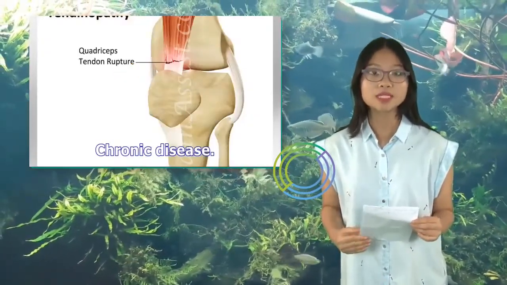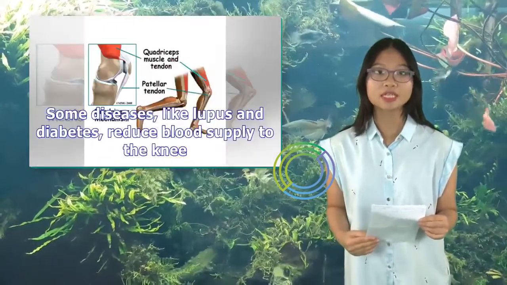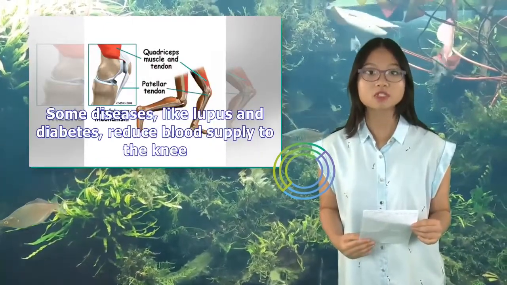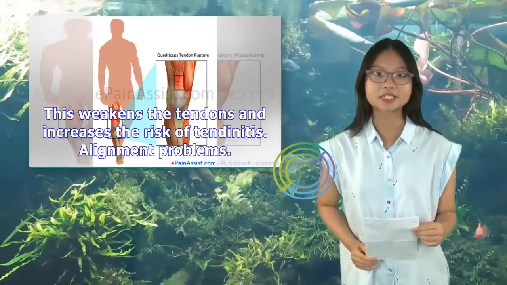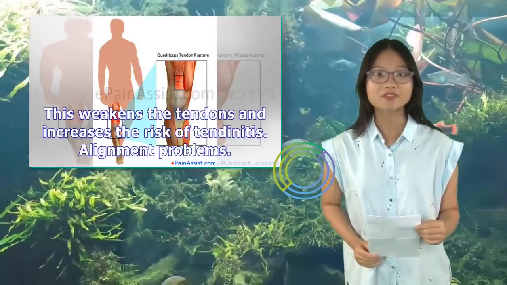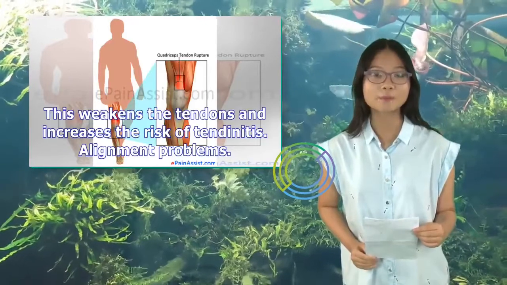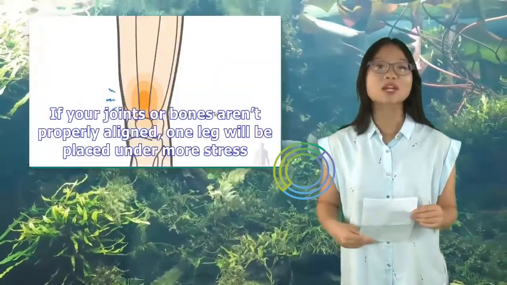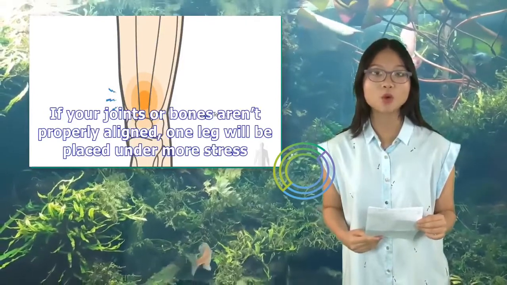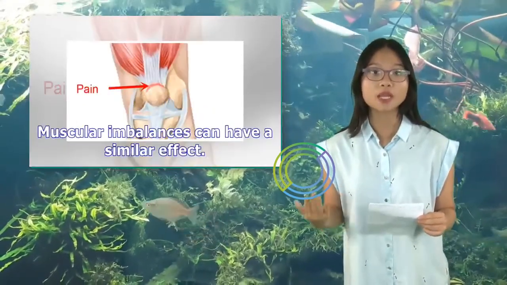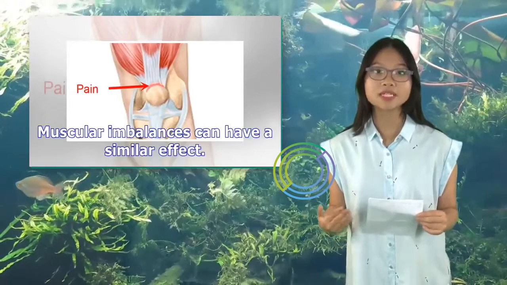Chronic disease. Some diseases, like lupus and diabetes, reduce blood supply to the knee. This weakens the tendons and increases the risk of tendinitis. Alignment problems. If your joints or bones aren't properly aligned, one leg will be placed under more stress. Muscular imbalances can have a similar effect.